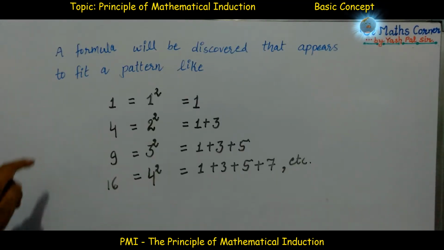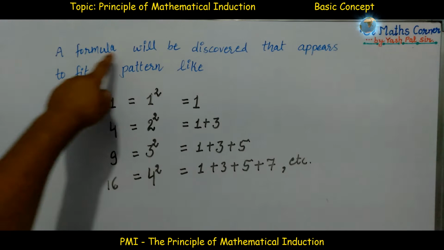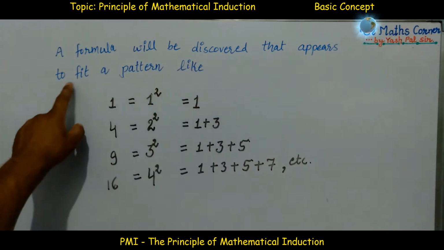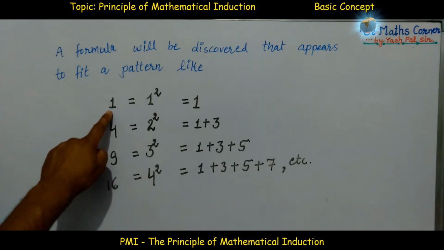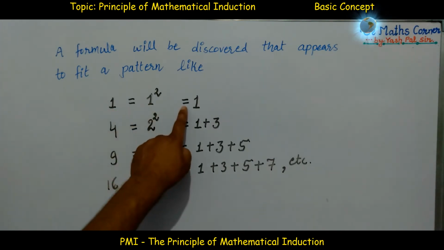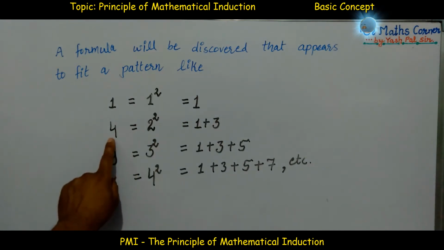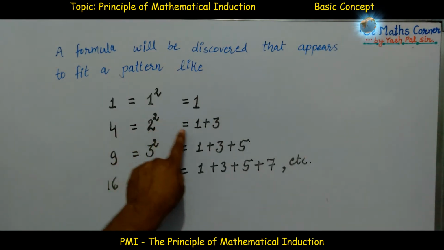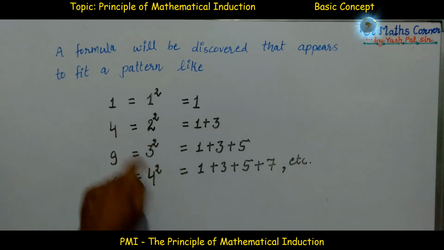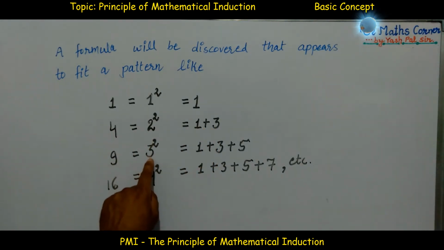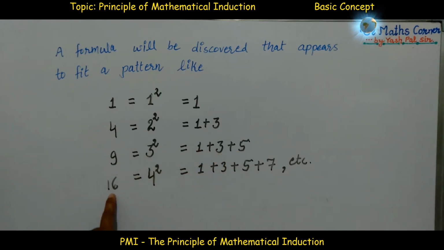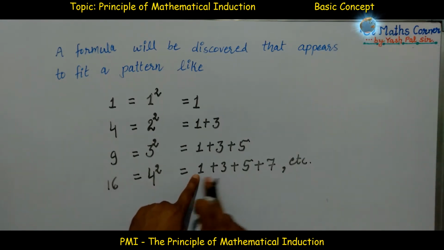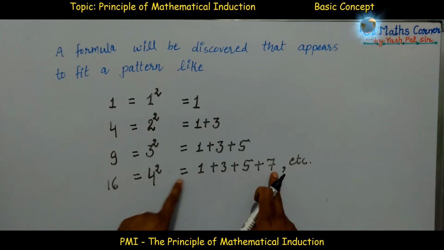With the help of this example, a formula will be discovered that appears to fit a pattern. What is the pattern? 1: we can write 1 squared, which is 1. And 4 is 2 squared; we can also write 1 plus 3, which is 4. 9 is 3 squared; we can also write 1 plus 3 plus 5. And 16 is 4 squared; also we can write 1 plus 3 plus 5 plus 7, which is 16.